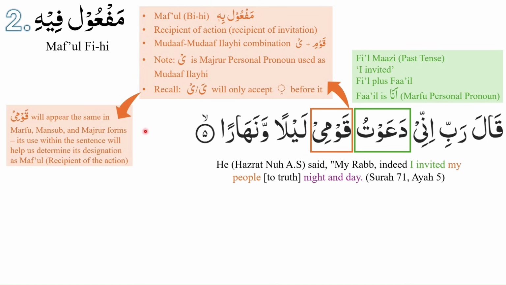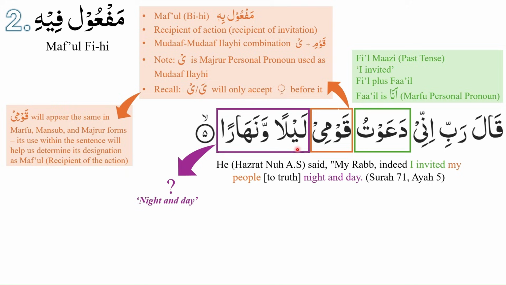Please also note that qawmi will appear the same in marfu, mansoob and majroor forms. So this qawmi will be written the same whether it is marfu, mansoob or majroor. It is its particular use within the sentence that will help us determine its designation. Meaning that if qawmi is used in a jumla fi'liya as maf'ul bihi, then we will give it the status of mansoob. So that brings us to the final part of the ayah.